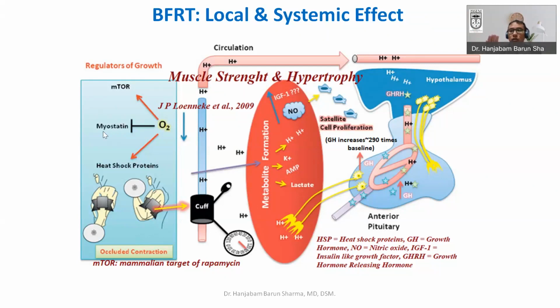It will decrease the catabolic pathway, and more muscle growth will happen because of the heat shock protein pathway also. So because of the heat shock protein and mTOR pathways, muscle growth, muscle hypertrophy and all the positive changes will happen. Side by side, there will be restriction of myostatin also. In this paper, by the same author, published in 2009, they have also commented on one important point.